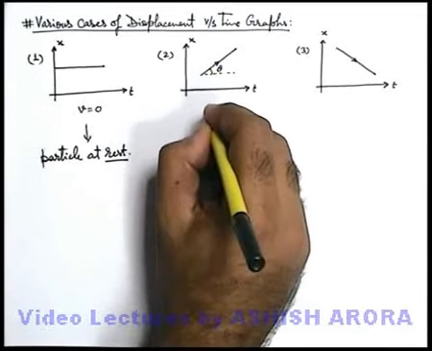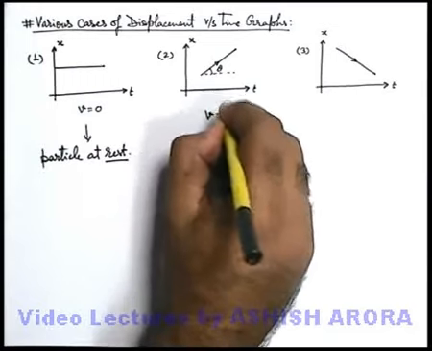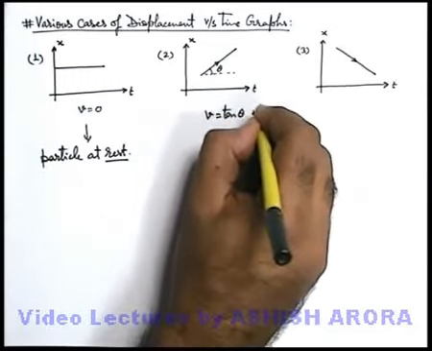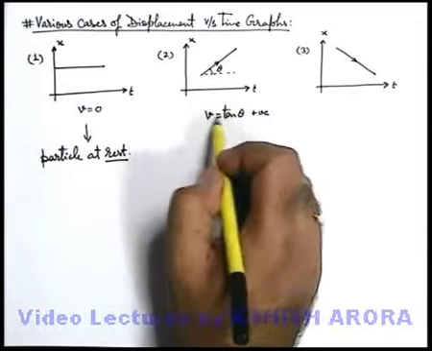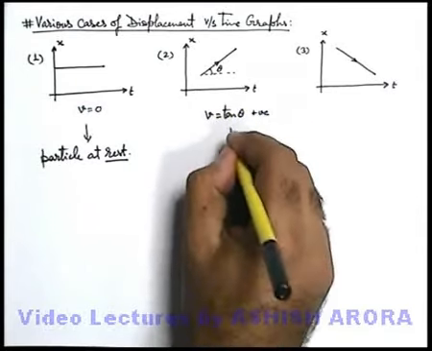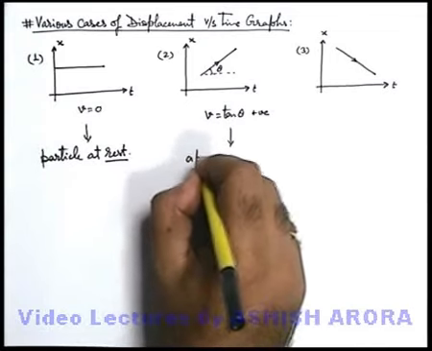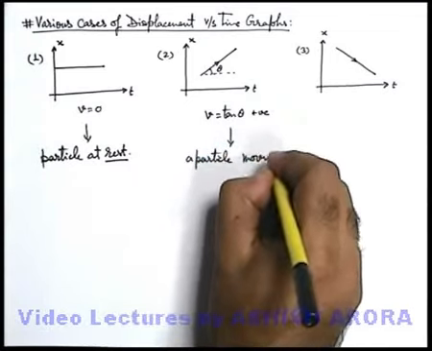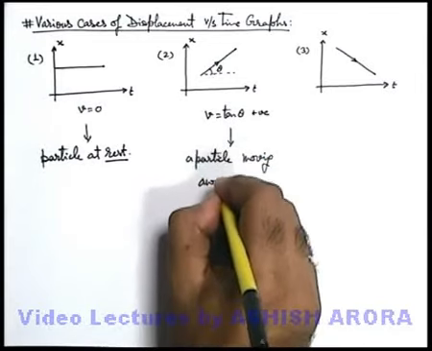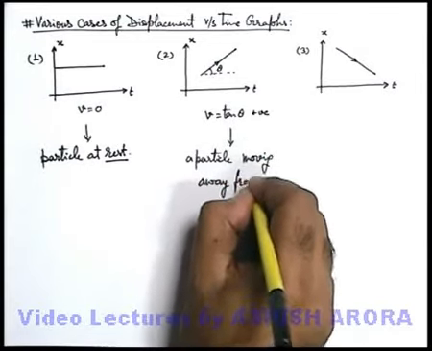So in this situation, the velocity of particle can be written as tan theta, which is positive. So it is the motion of a particle which is having positive velocity, or we can state a particle moving away from origin.